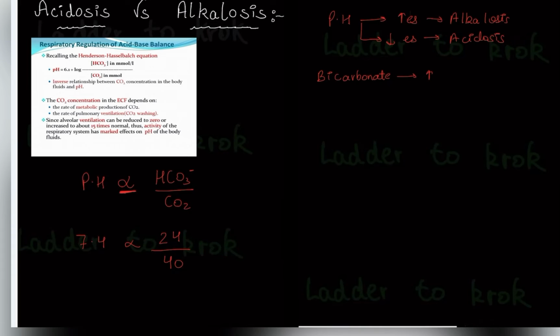Whenever bicarbonate increases above 24, it is alkalosis. Whenever bicarbonate decreases below that, it is acidosis. And the acidosis or alkalosis related to bicarbonate will always be metabolic.